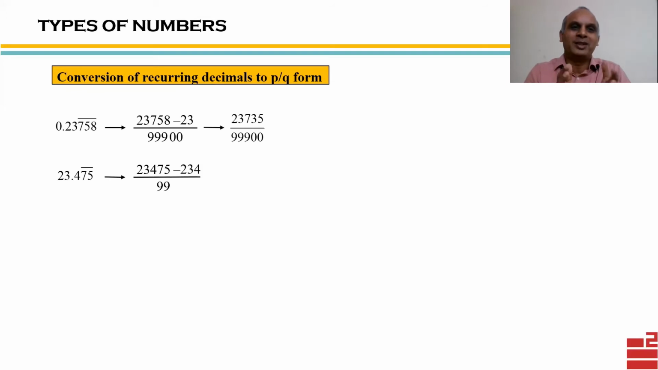Some people feel the number of zeros will be 3 because there are 3 non-recurring digits. But please remember, you will put as many zeros as the number of non-recurring digits after the decimal point, that is, to the right side of the point. So we have only 4, that is a single digit. So we'll put a single 0. And so my answer is this.